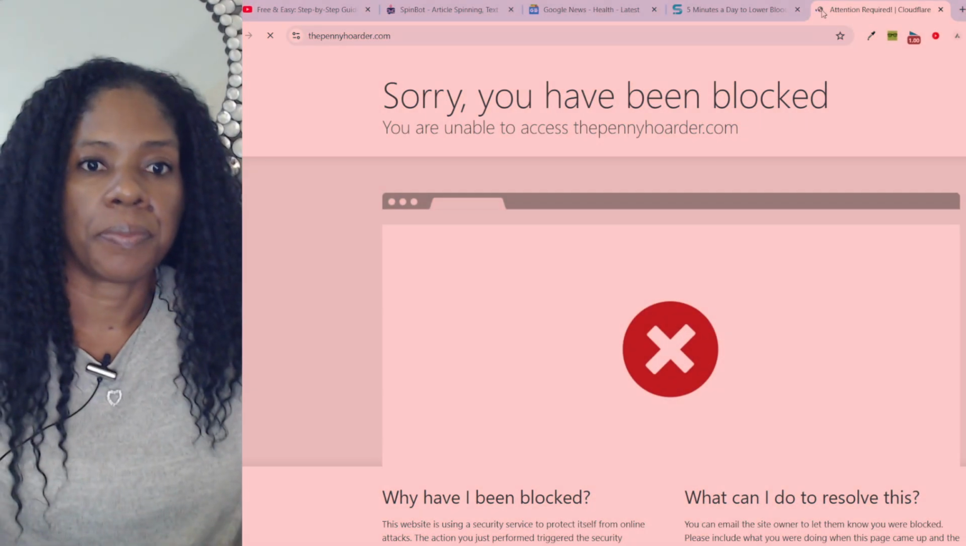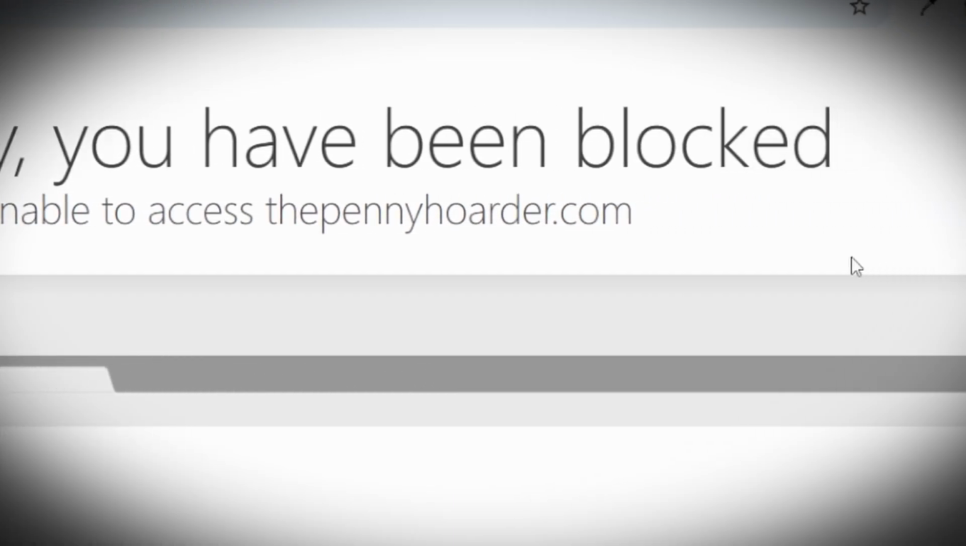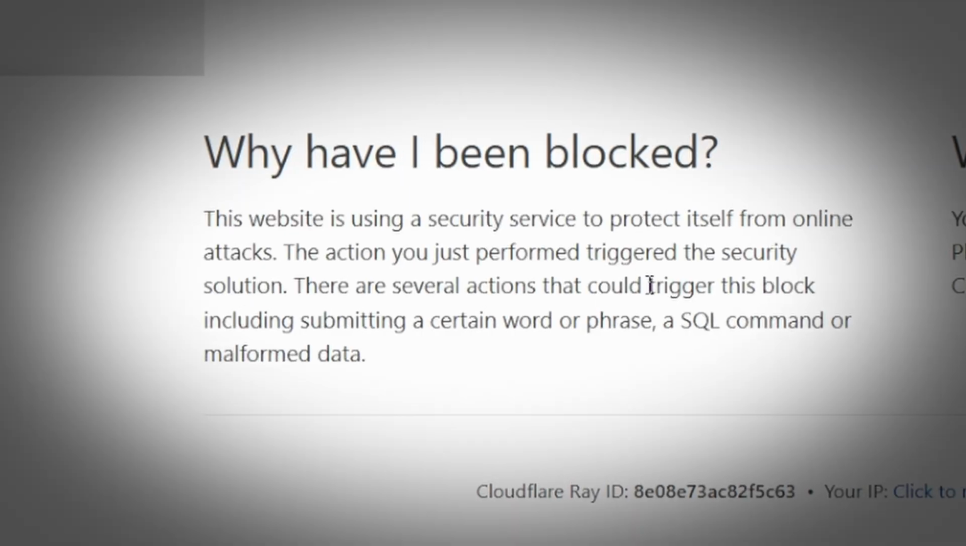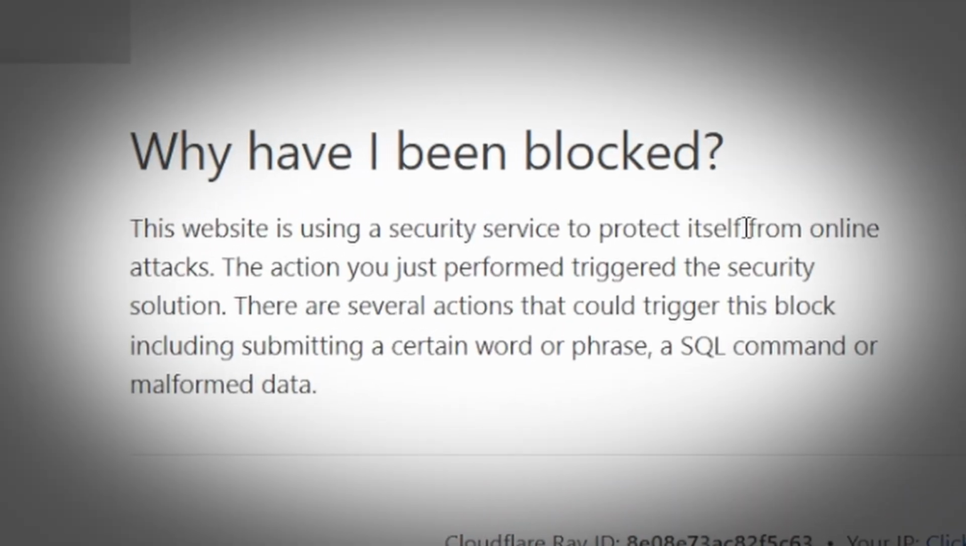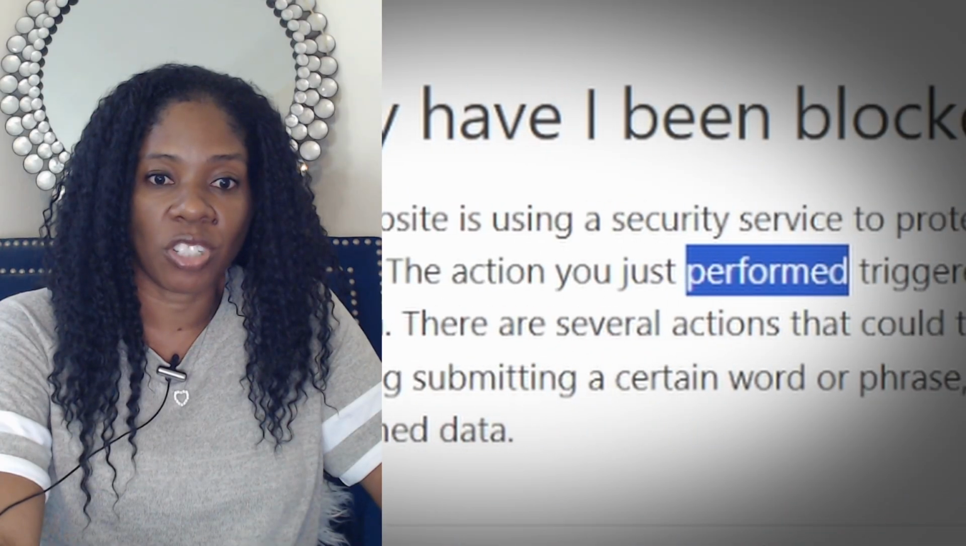Thepennyhoarder.com. Oops, sorry, I have been blocked. Why? The website is using a security service to protect itself from online attacks. The action you just performed triggered a security solution. Okay, I'm gonna try it one more time.